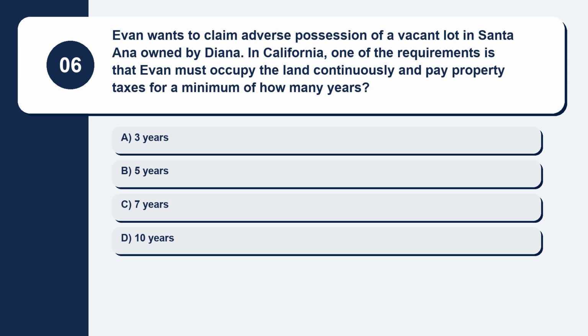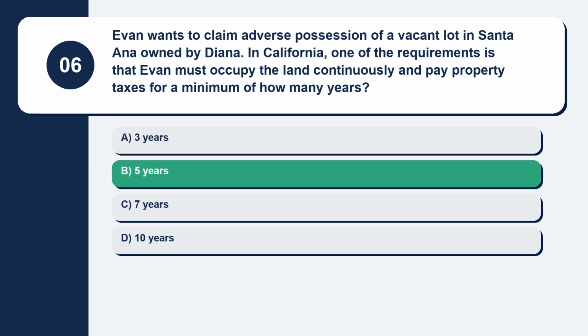Question 6. Evan wants to claim adverse possession of a vacant lot in Santa Ana owned by Diana. In California, one of the requirements is that Evan must occupy the land continuously and pay property taxes for a minimum of how many years? Here are your options. Option A, 3 years. Option B, 5 years. Option C, 7 years. Option D, 10 years. The correct answer is option B, 5 years.